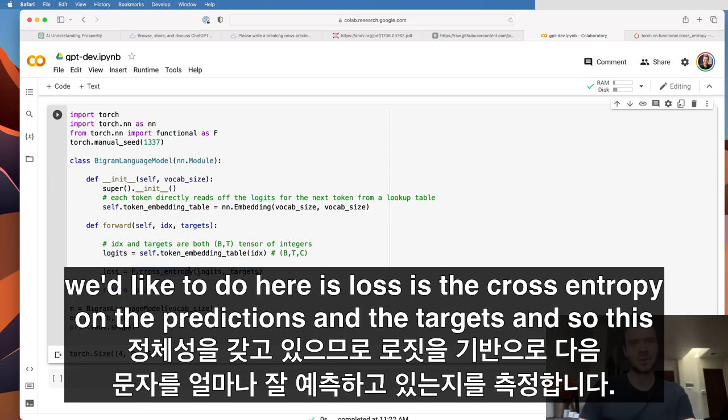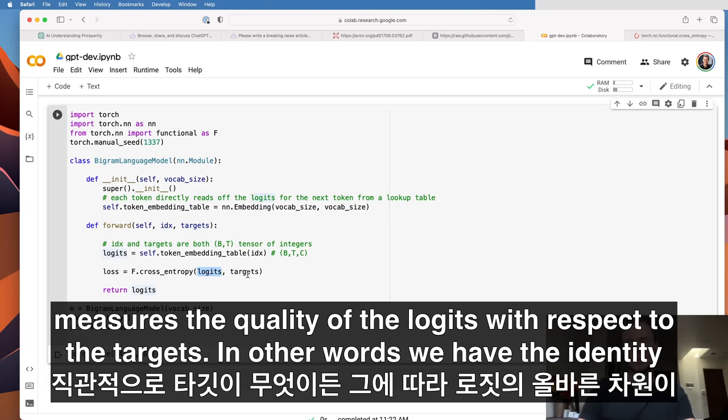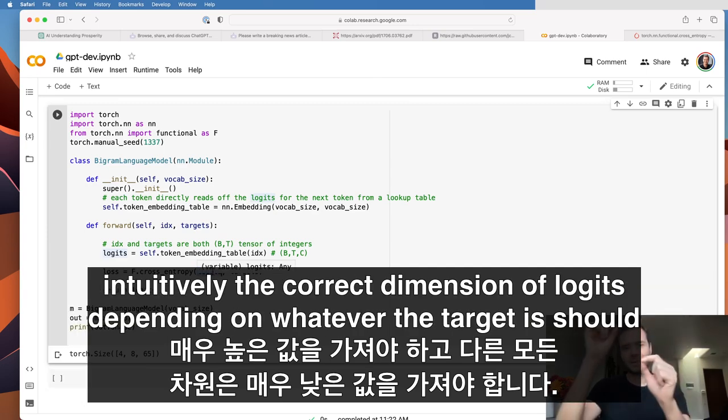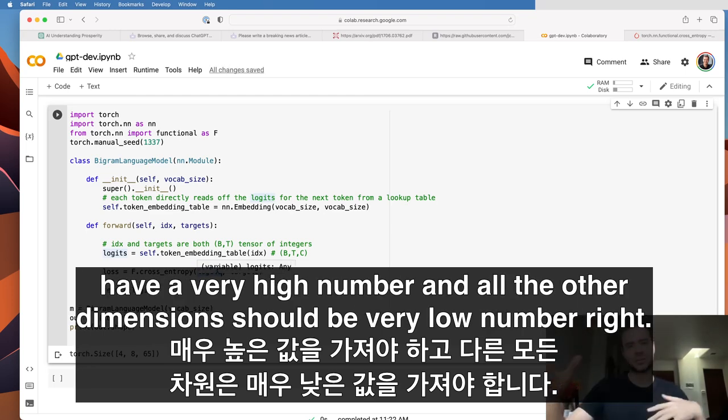And so this measures the quality of the logits with respect to the targets. In other words, we have the identity of the next character, so how well are we predicting the next character based on the logits? And intuitively, the correct dimension of logits, depending on whatever the target is, should have a very high number, and all the other dimensions should have a very low number, right?